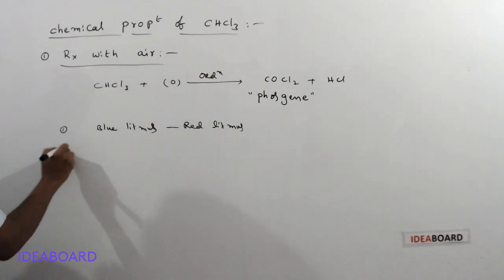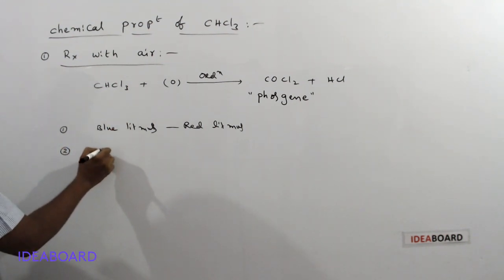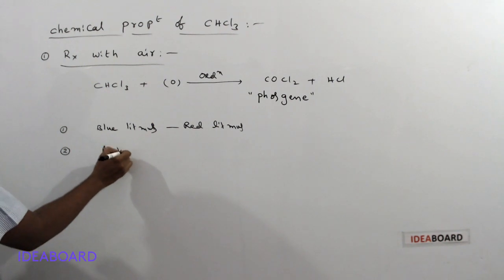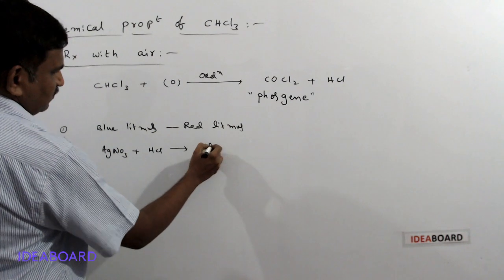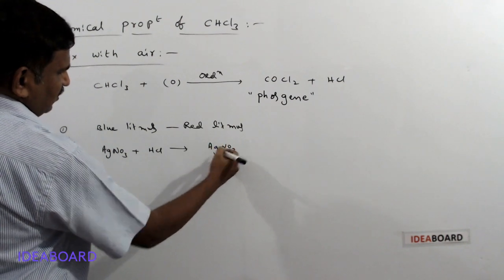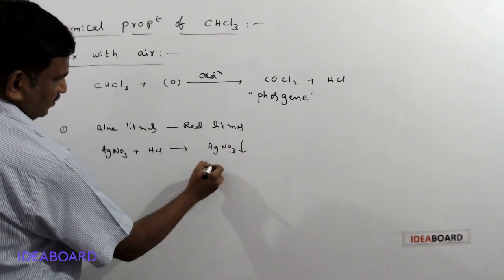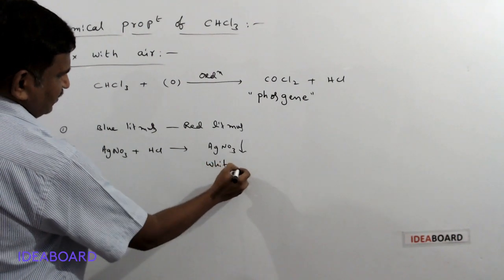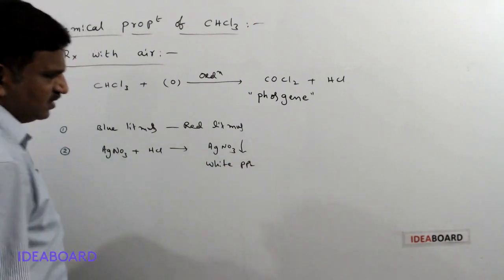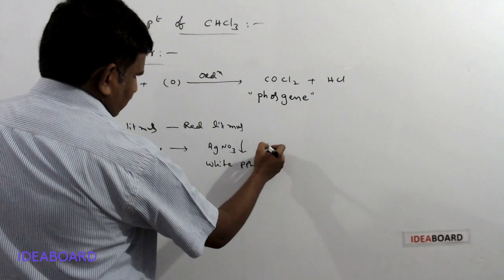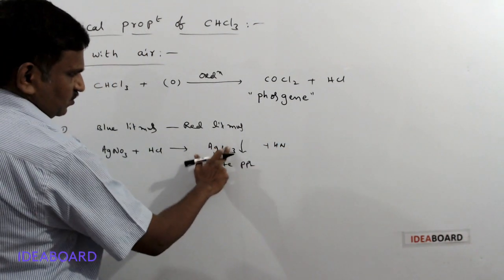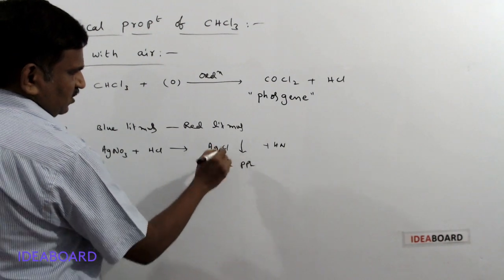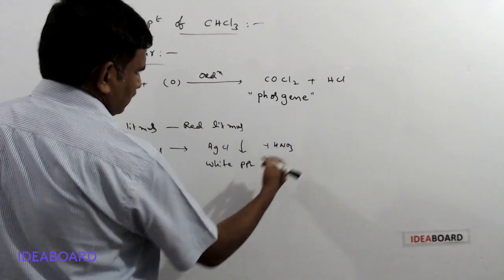And the second test, we can check by using silver nitrate. Silver nitrate reacts with HCl and forms a white precipitate of AgCl and HNO3.